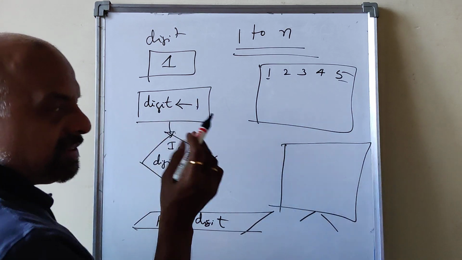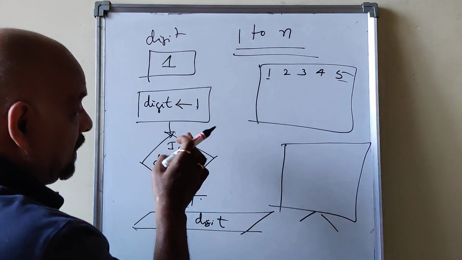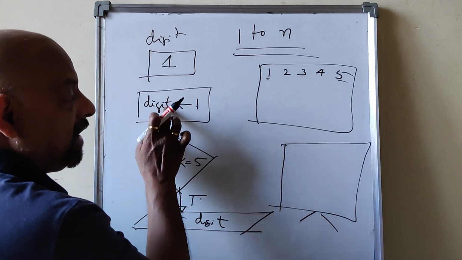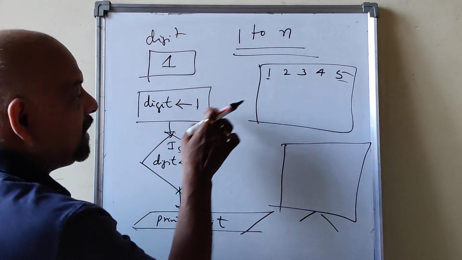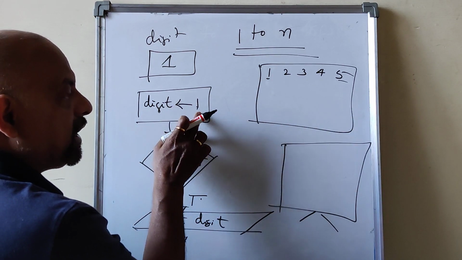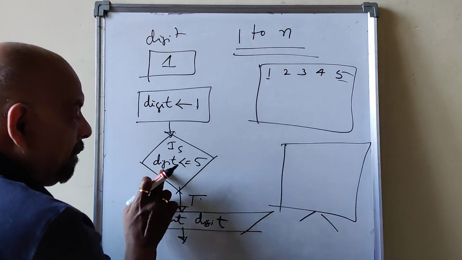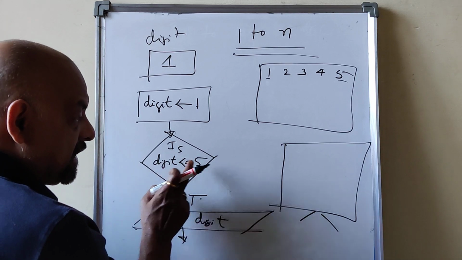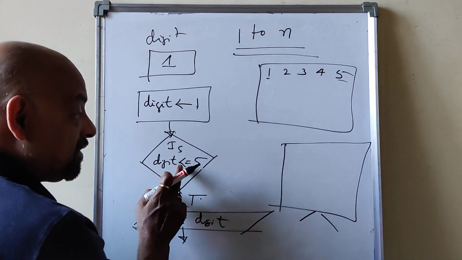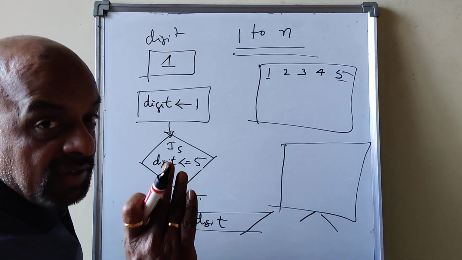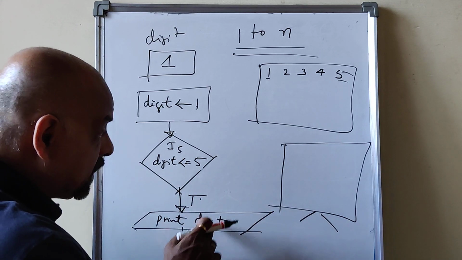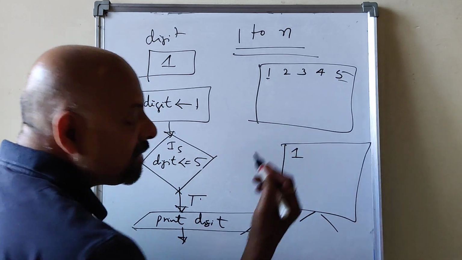Always there are 3 important points here. The digit takes the starting value, the initializer, because the starting value is 1. So I am initializing digit with 1. The right hand side value will be stored in digit. 1 will be stored, and that will be compared with the final value. Digit less than or equal to 5 means 1 less than or equal to 5 is true. Print digit means 1 will be printed on the monitor.